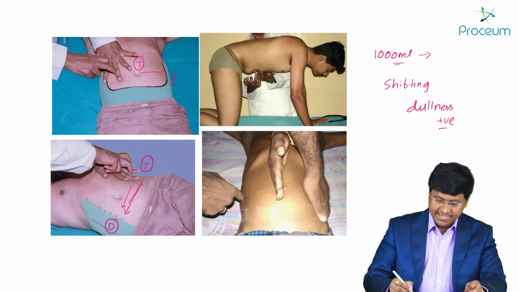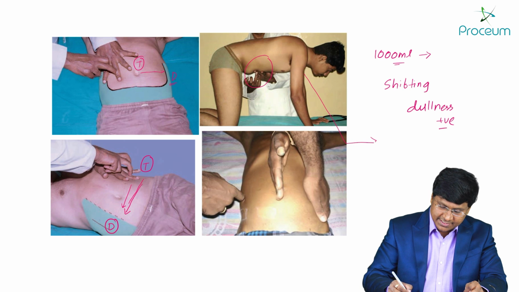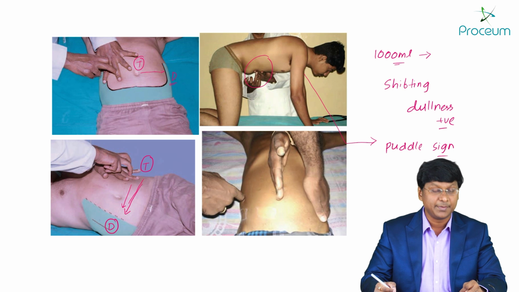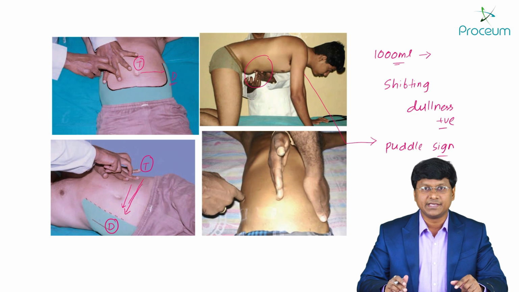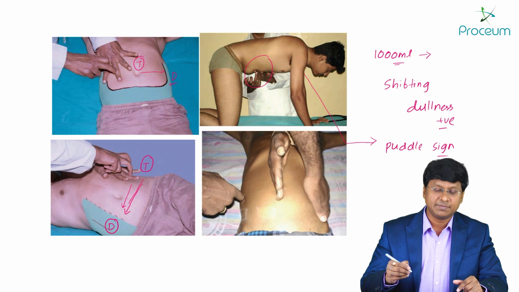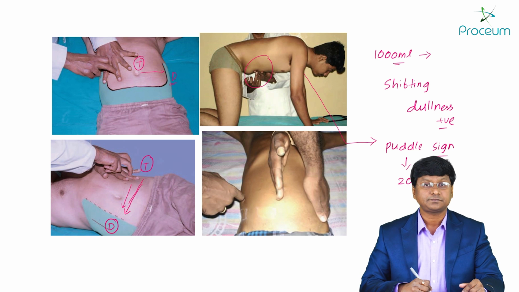Alright, next. Coming to this particular sign, this is what is your puddle sign. Now, in which clinical scenario will you do this puddle sign? Puddle sign is again the same thing, to make out the presence of ascites. But the only thing is, the puddle sign will be positive when the quantity of the fluid in the peritoneal cavity is around 200 ml.